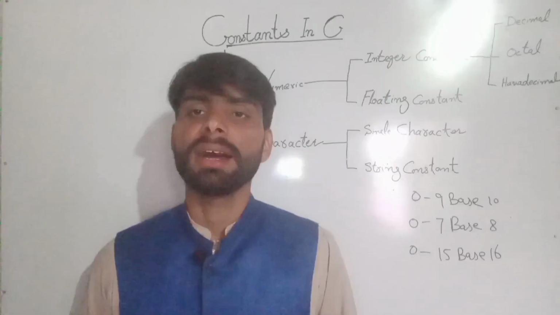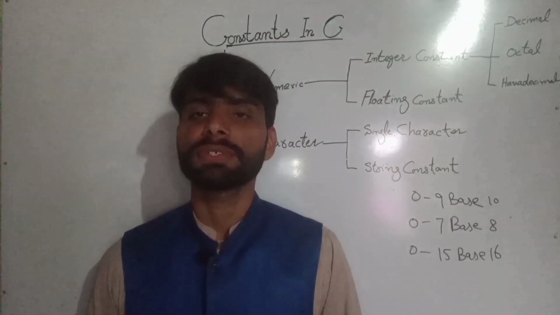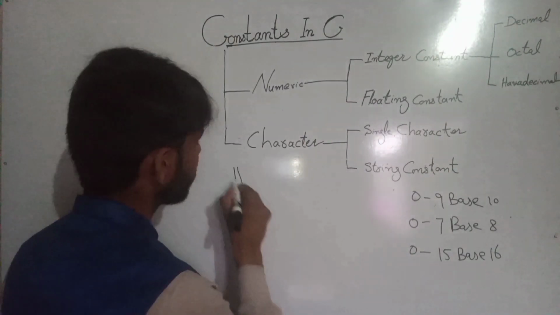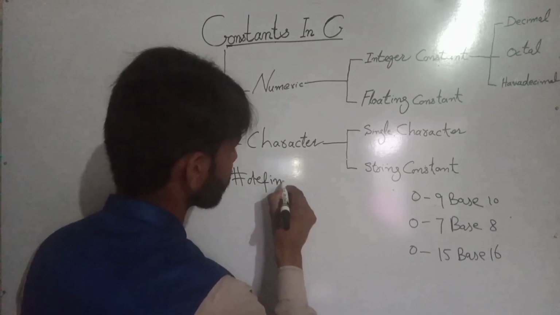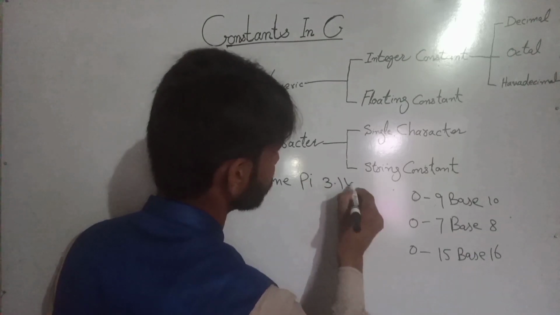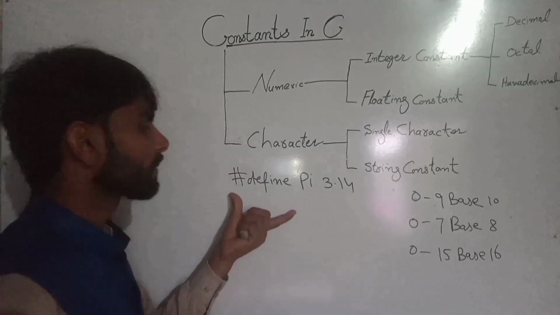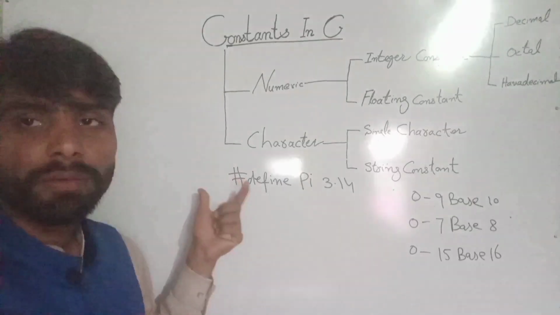And at the last, I tell you about the symbolic constant. What is a symbolic constant? You write #define PI 3.14. This is written with the header files, before the word main.